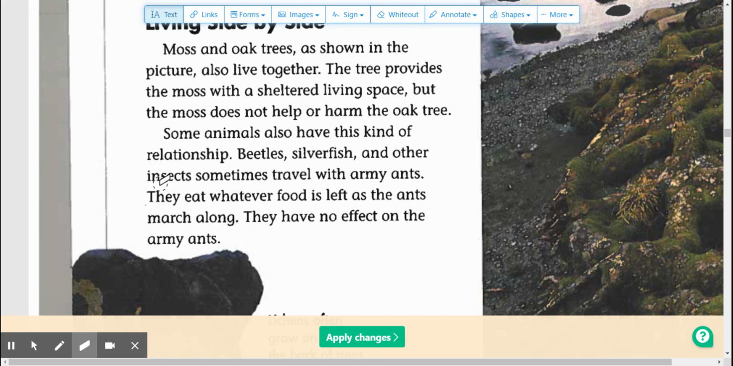Number 5. Two different organisms can live closely blank for most or all of their lives. A. Apart. B. Together. Or C. In separate rooms. Number 6. This blank may be helpful to both organisms, or it may help one and not the other. A. Tag team. B. Marriage. C. Relationship.